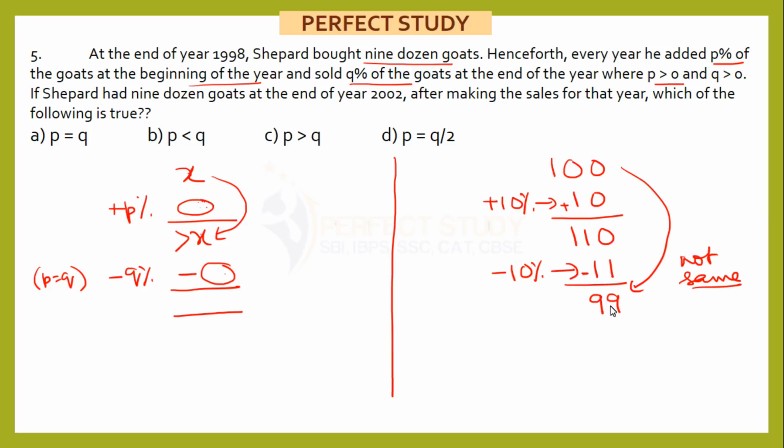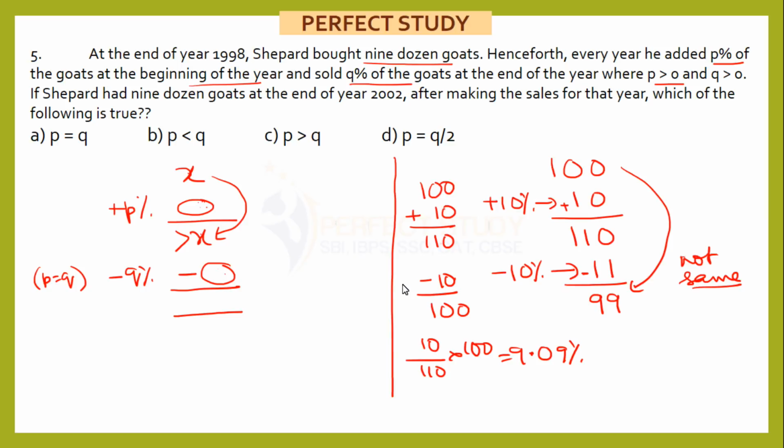Now if I want to make it same, again I'll write it here 100. I am adding 10%, 10, making it 110, and I want to go back to 100. Then what should I subtract? 10. This 10 out of 110 is how much? This is equal to 9.09%. Means your second percentage should be less than the first percentage.